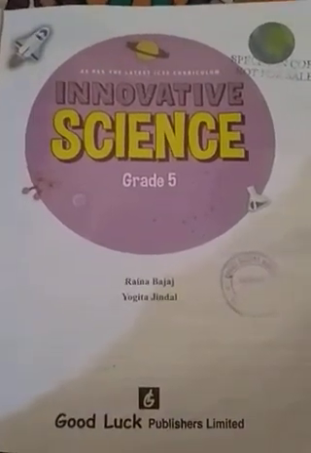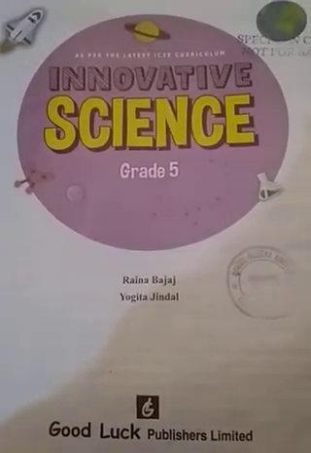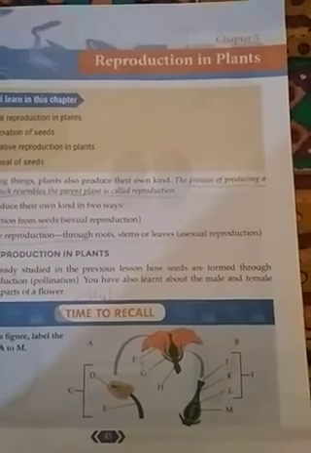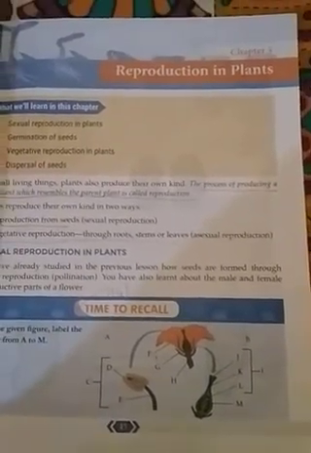Hello children, today we are going to study class 5 science. Please turn to page number 45 of your textbook. Today we are going to start chapter 5, that is reproduction in plants.